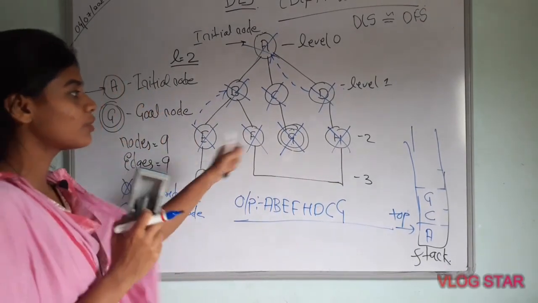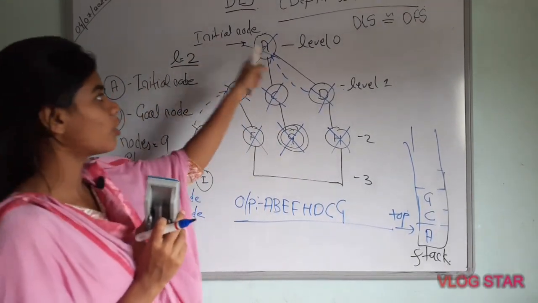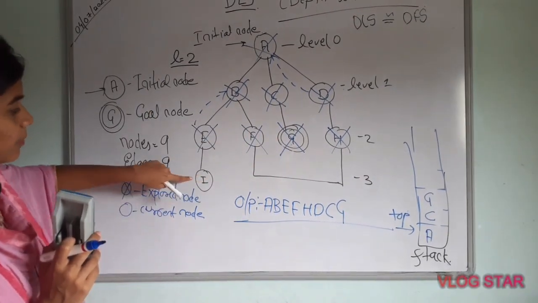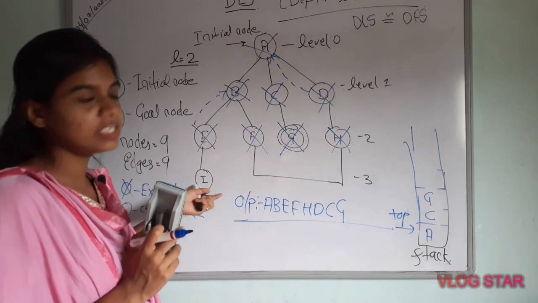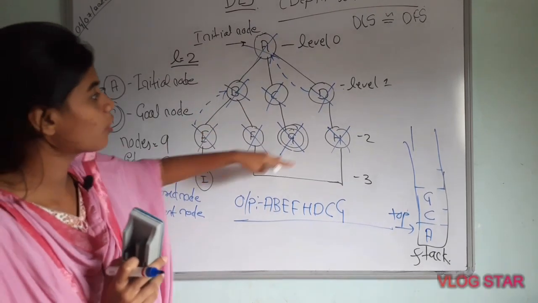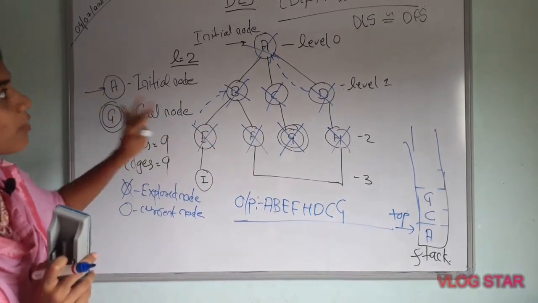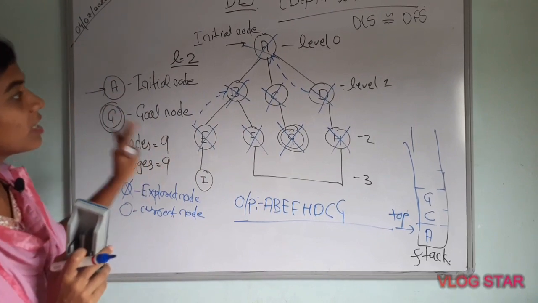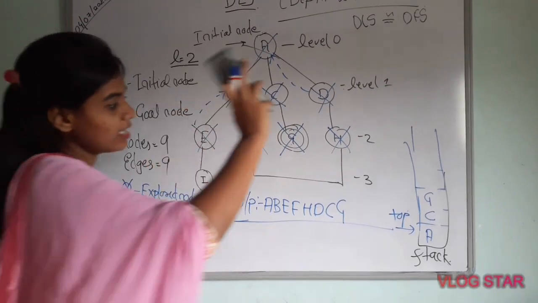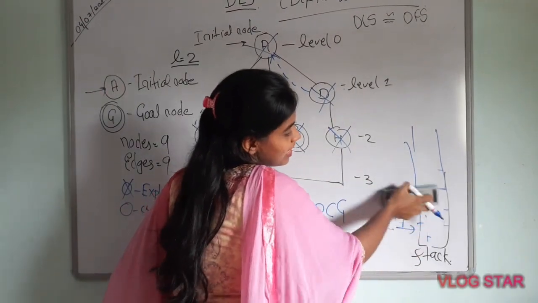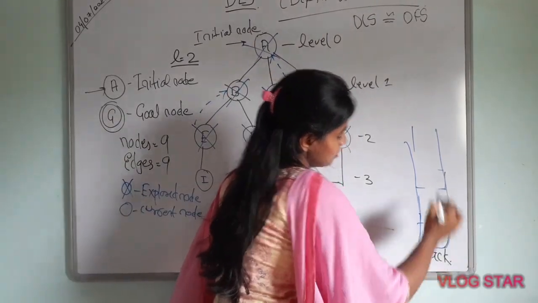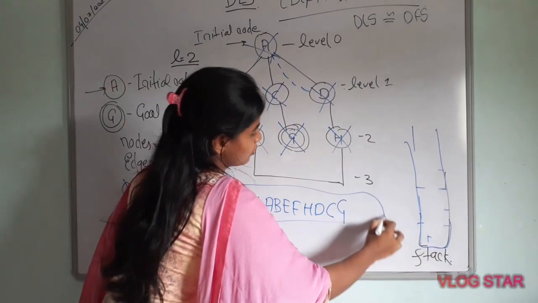Now I have got the goal node, and you can see that I have made all the unvisited nodes visited. I can't go to level 3, because our limit is only 2. Up to limit 2, I have explored and printed all the nodes. So depth limited search traverses the tree only up to limit 2, and at the end we have to make the stack empty by popping out all the elements. This is the output which I have got.